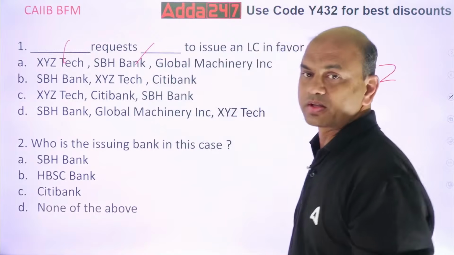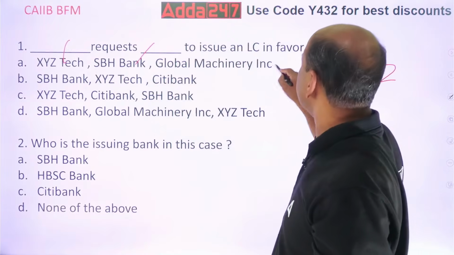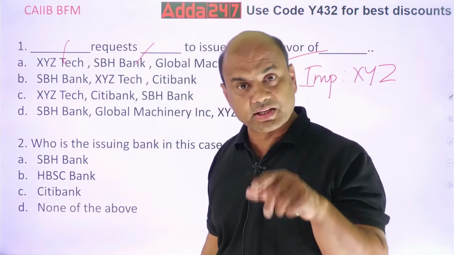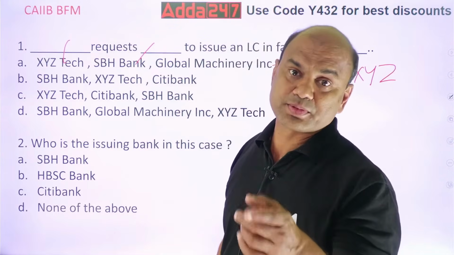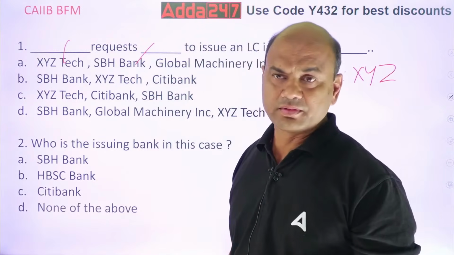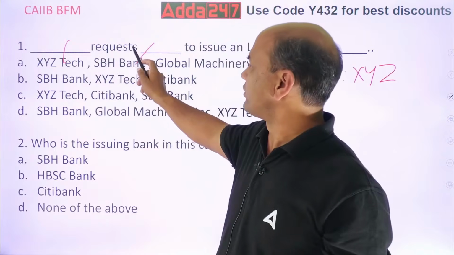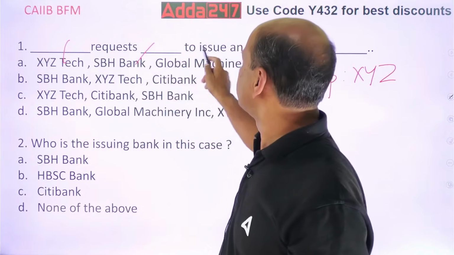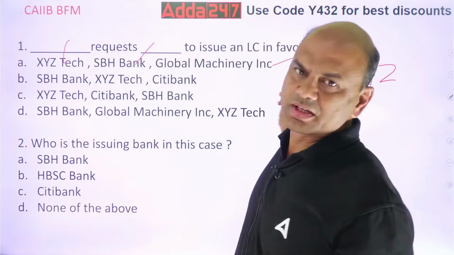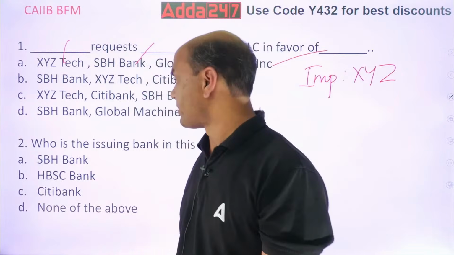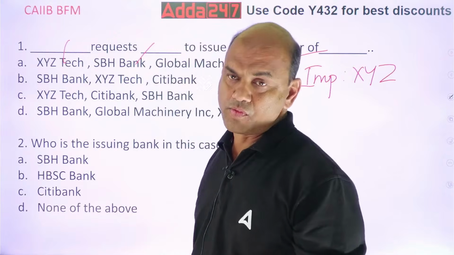Who is the exporter over here? Global Machinery, right? So LC is always issued in favor of exporter, not in favor of his bank. Okay? So here the answer is A. XYZ Tech will request SBH Bank to issue an LC in favor of Global Machinery Incorporation. Clear?